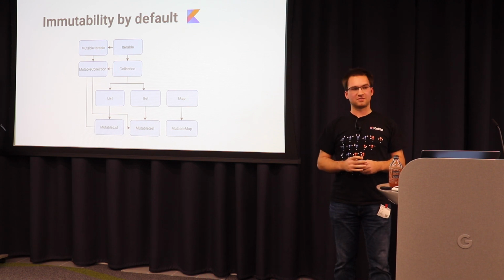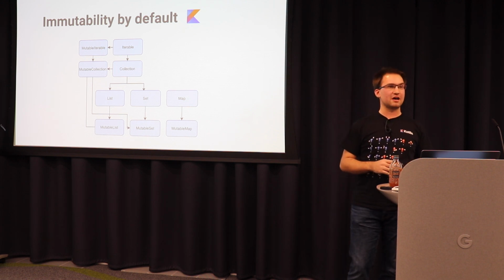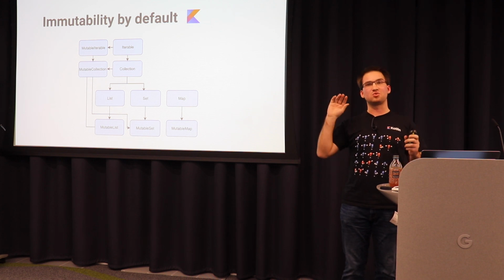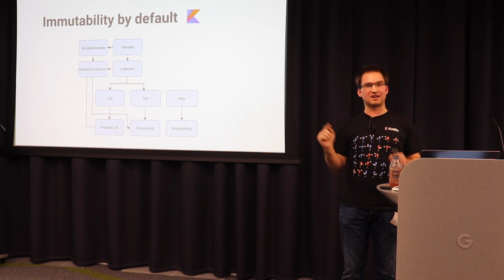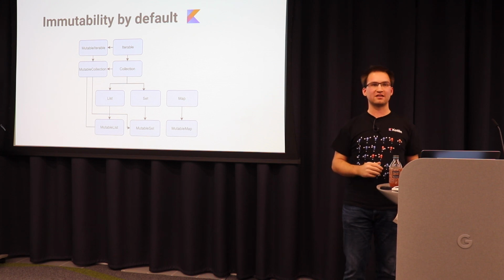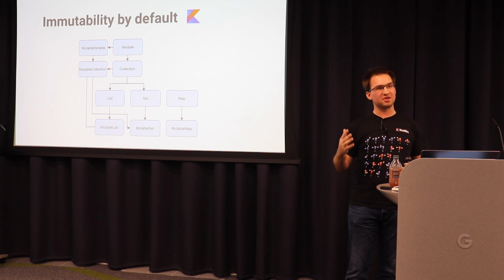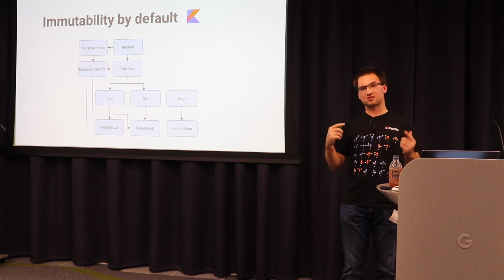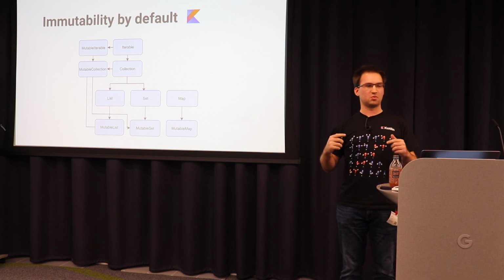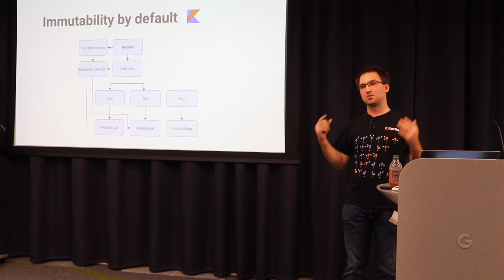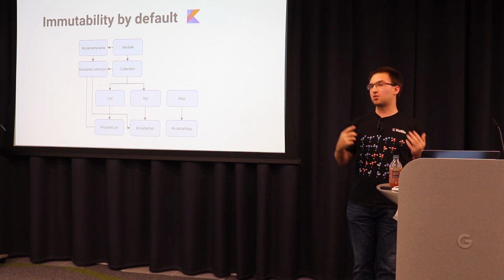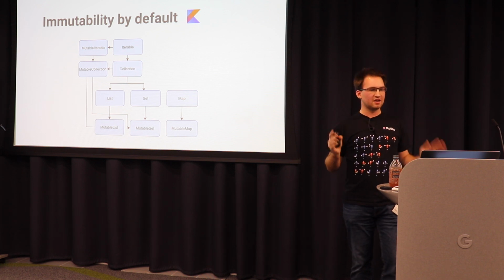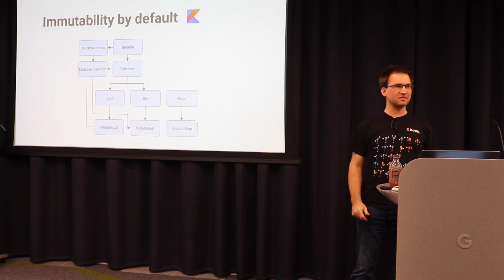Kotlin collections are always immutable by default. This means if you create a list, you cannot change the values in that list. You cannot remove an item or add an item. You have to create a copy and add that item to that copy. Or you convert those collections to a mutable one, which means a mutable iterable, a mutable map. And those are really mutable. You can add and remove items, but by default, everything is immutable.